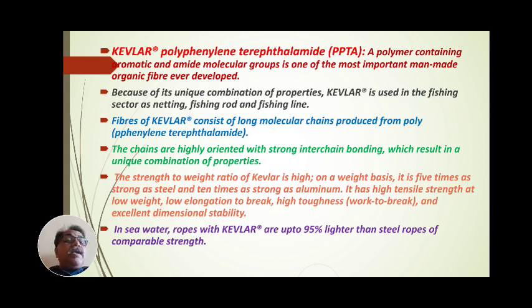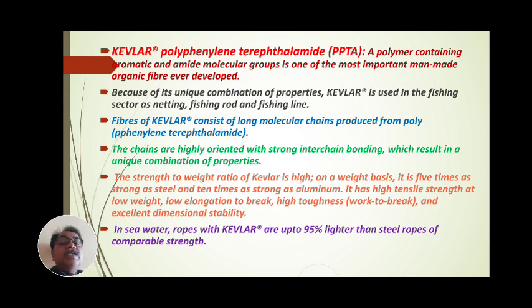It has high tensile strength at low weight, low elongation to break, high toughness, which means work to break, and excellent dimensional stability.